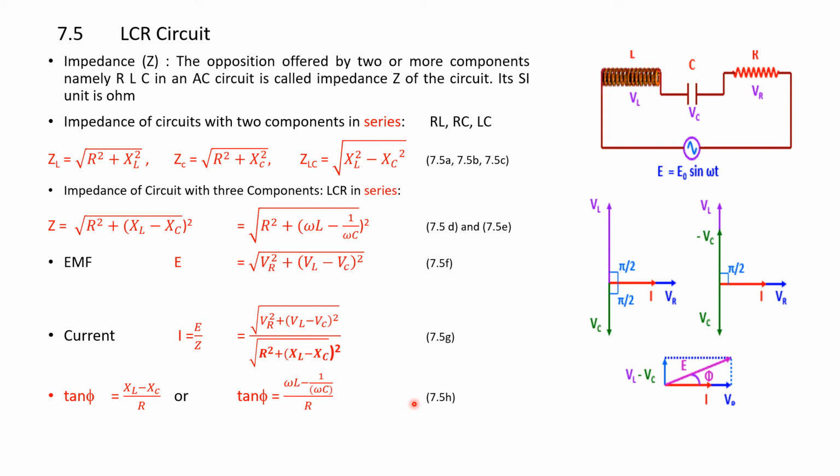So here in an LCR circuit we have a combination of an inductor, capacitor and a resistor connected in series with a supply voltage E = E0 sin omega t. The vector diagrams: for a resistor, the voltage is along the x-axis with the current, and for an inductor the voltage leads the current.